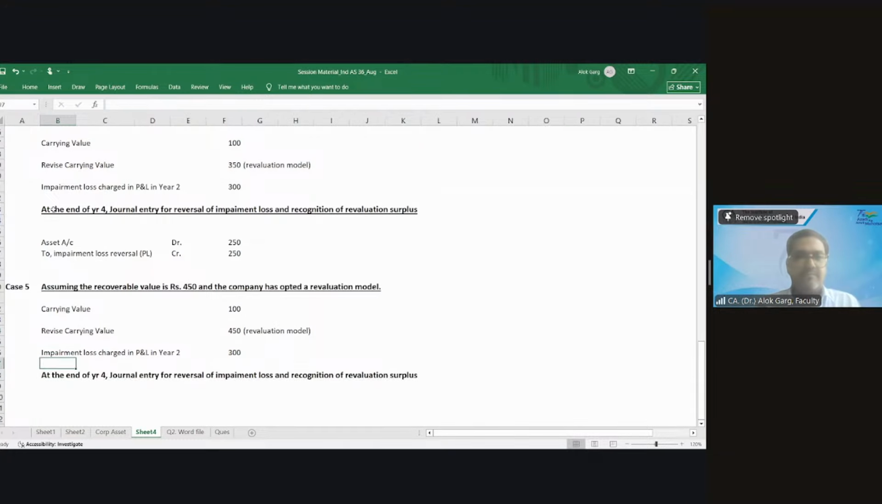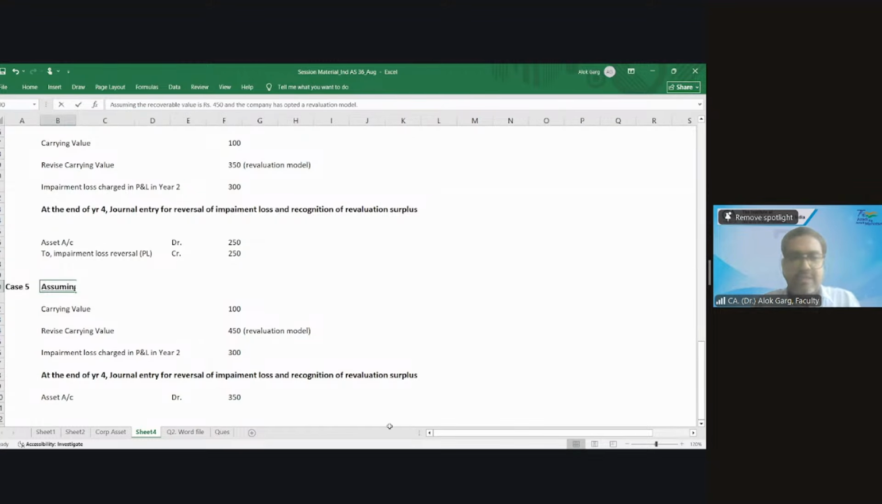So the journal entry will be asset account debit. Very good. How much will the asset account debit be? 350, right? Wait a minute, to avoid confusion I should change the numbers. Let's make it 400, no, let me make it 550. Yes, 550.